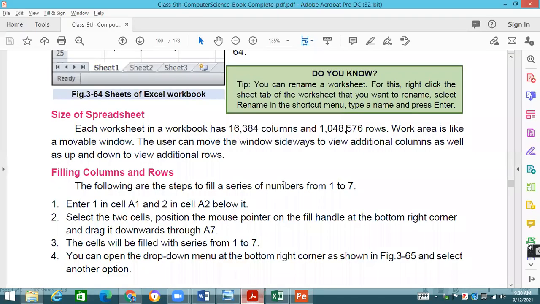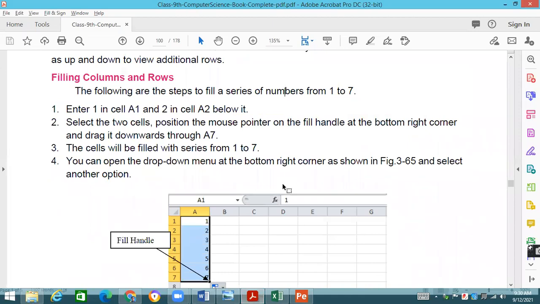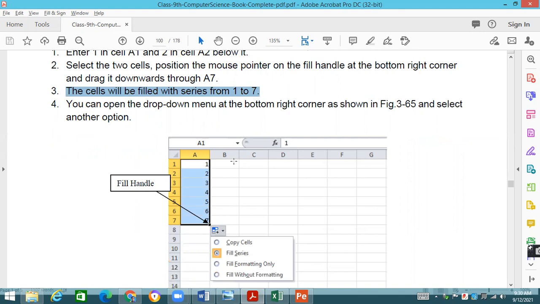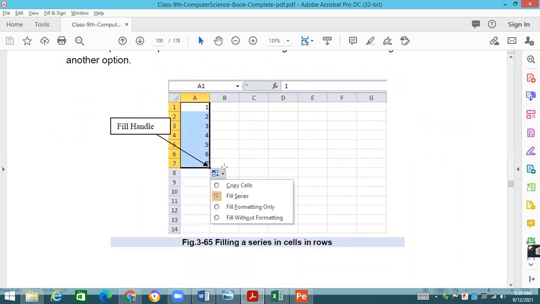Now, whenever you are filling the data, so there are some easy methods given over there. If you are going to insert the data, which is basically identical data or similar data, or the data which is there in some kind of series, for example, roll numbers, for example, names of the weekdays from Monday to Sunday, we are going to include, or you are going to mention the names of the months, or you are going to mention such kind of series which is there in general life that we know and we are well aware about it. Similarly, if you want to make your own series, this is also possible.